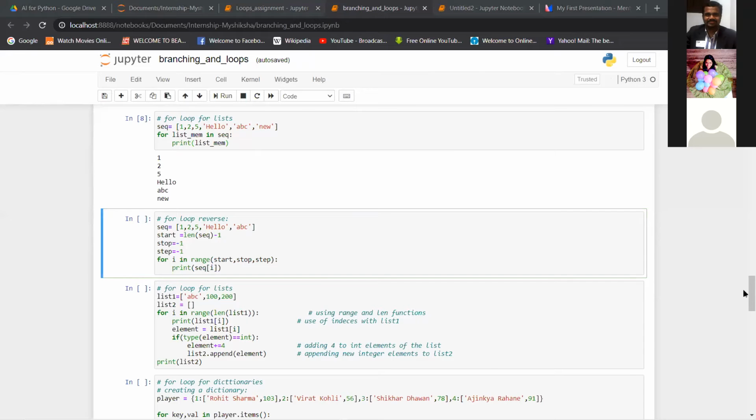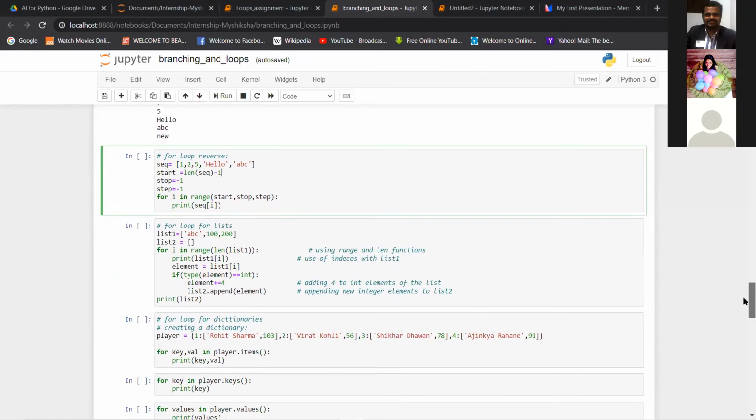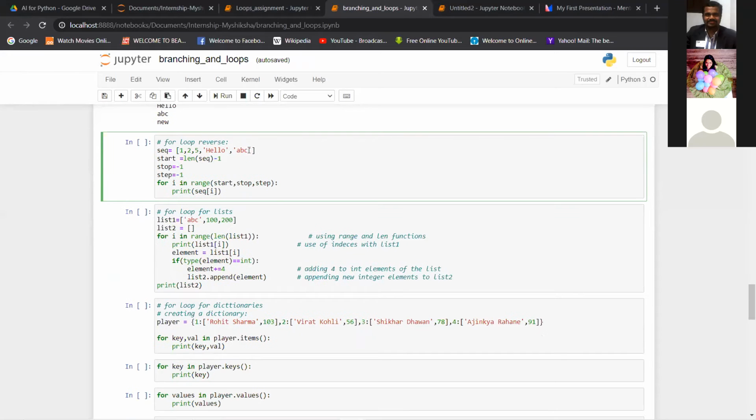Okay, so we will go to for loop reversing. How do I access elements from back to front? If I want to print elements from ABC, then hello, then 5, 2, 1, this is how I will do it. You saw the len function, right? What len gives you is the number of elements.